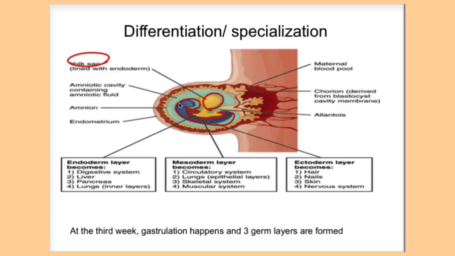I'm sure you also remember the allantois, which anchors the egg, and the amnion. So these are some of the things that are similar between species that we're going to look at later in terms of embryonic development.